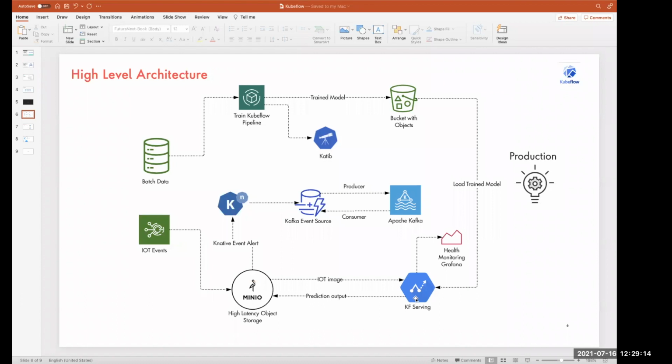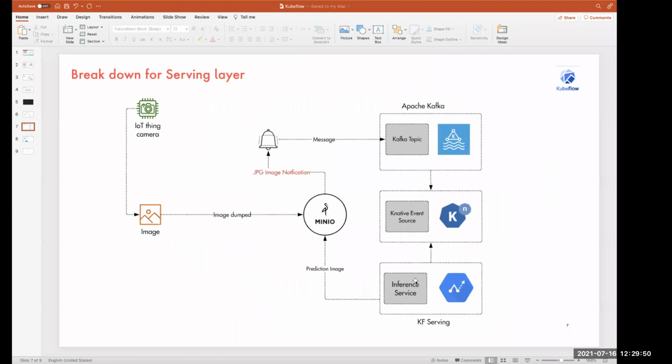Now what's happening underneath is that we have a Kafka topic. That Kafka topic is integrated to a particular inference service in our KServe. Both are acting simultaneously to take the image from Minio and dump the predictions back. We can load our TensorFlow models or any PyTorch model from any bucket. We give the credentials, it will load the model, and we can monitor the KServe in a Grafana dashboard for its health metrics. This is the high level architecture for the real-time streaming.